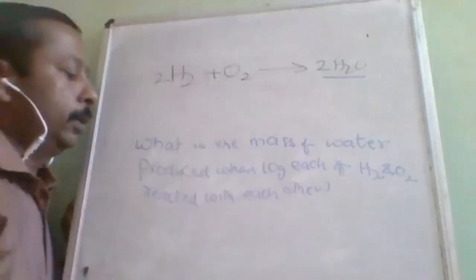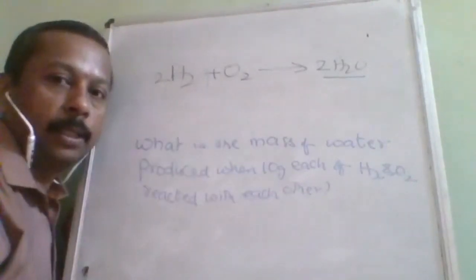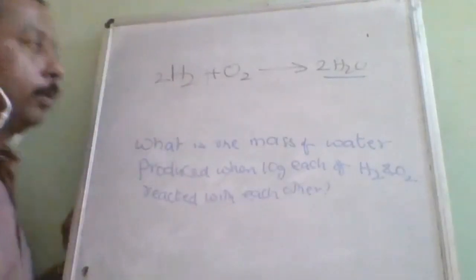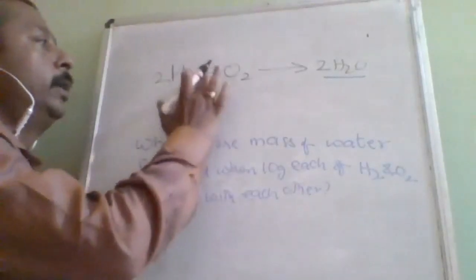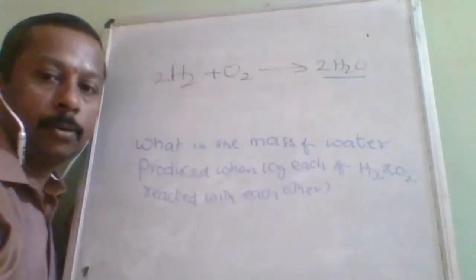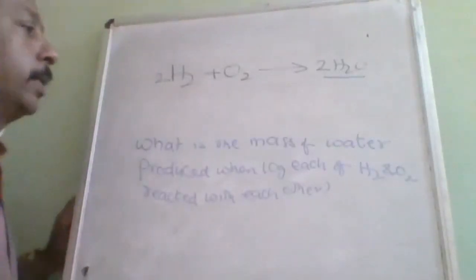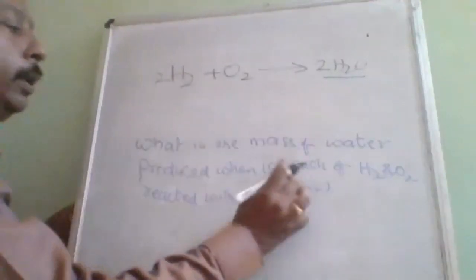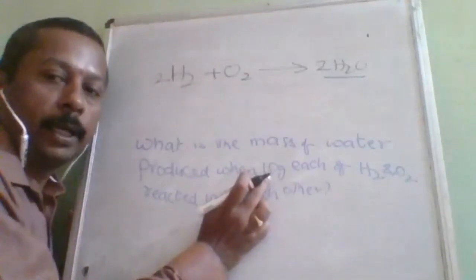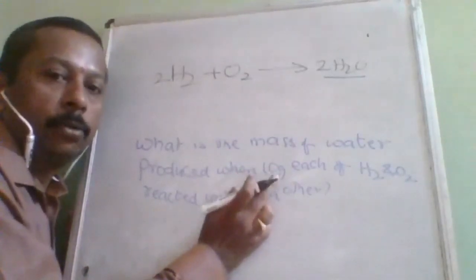So what is the mass of the water produced? That means here we need to find out the mass of product. First let us decide which is limiting and which is excess. How to decide that, I will tell you. Here the question is in terms of mass, but for better calculation you convert it into moles.